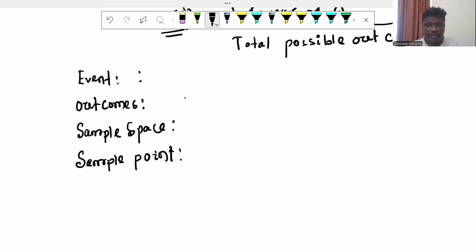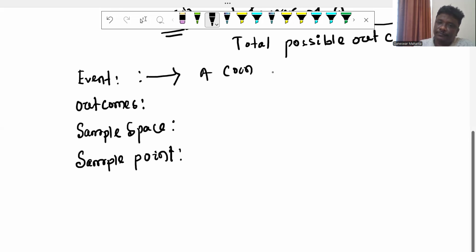So let us define what an event is. Event means, suppose we want to toss a coin. The coin toss is called the event. A coin is tossed. So here the coin toss is an event, right?